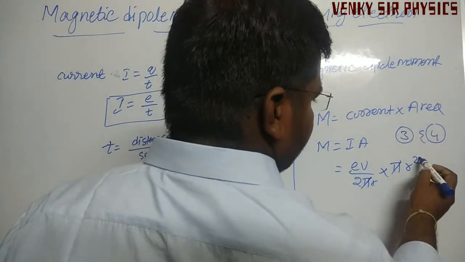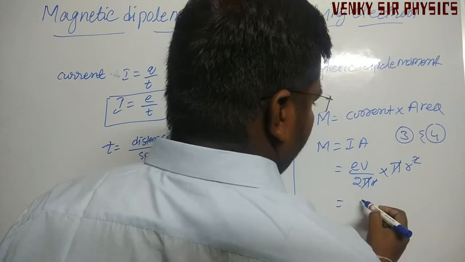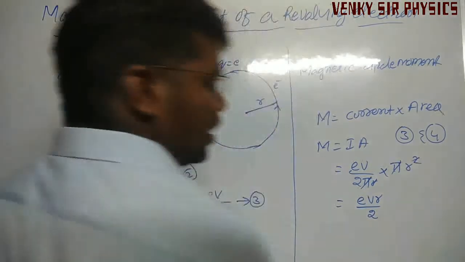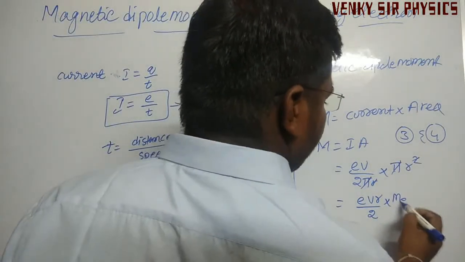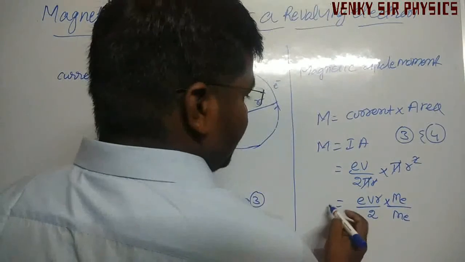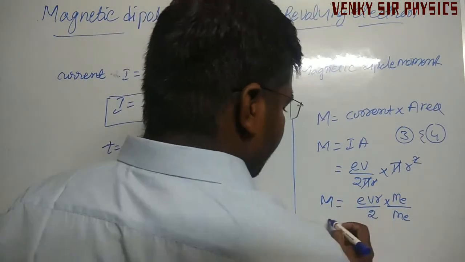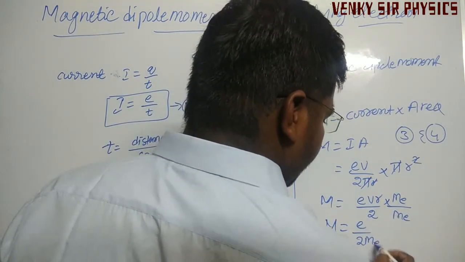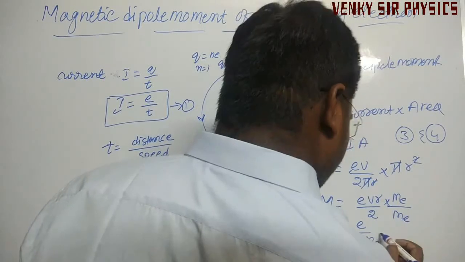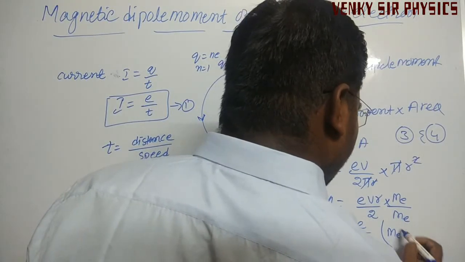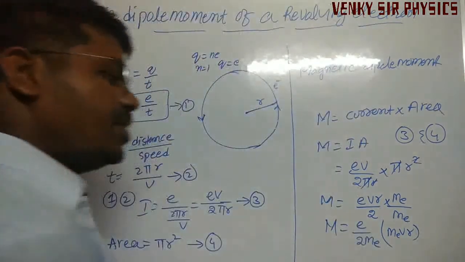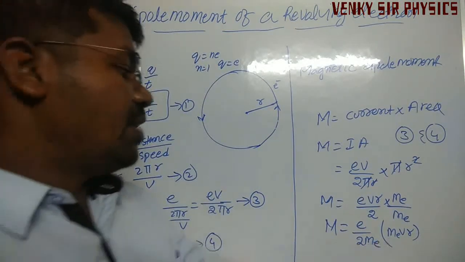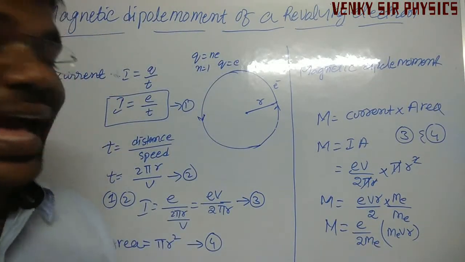π gets cancelled, and one r gets cancelled. We get EVr divided by 2, multiplied and divided by mₑ, the mass of the electron. So m is equal to E by 2mₑ into mₑvr. Here mvr, mass into velocity into radius, we can say is the angular momentum.